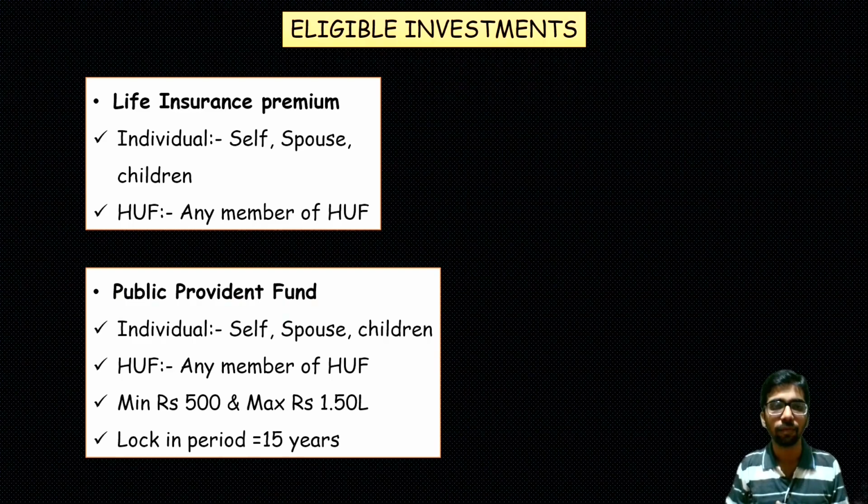Public provident fund. In case of an individual, you can make an investment for self, your spouse, or your children. In case of HUF, you can invest in the name of any member. The minimum is 500 rupees in a financial year. The maximum is 1.5 lakh. Then the lock-in period. What do you mean by lock-in period? You cannot withdraw from that public provident fund. The account is locked in for 15 years. Up to 15 years, you cannot withdraw. It is totally locked.